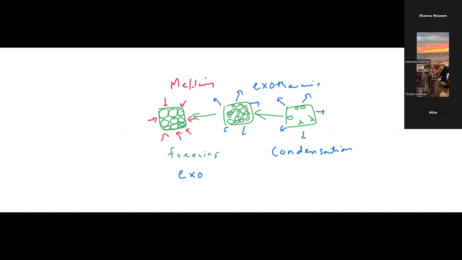Similarly, when liquid turns into gas, that's evaporation or boiling. From liquid to gas, the particles have moved far from each other, so they must have again absorbed energy from the surroundings. So they move further from each other. So we can say that evaporation or boiling is also an endothermic change, because they're absorbing energy from the surroundings.